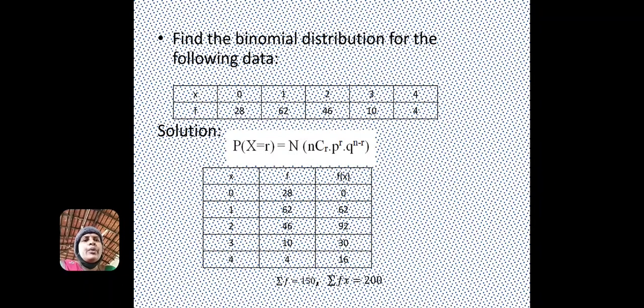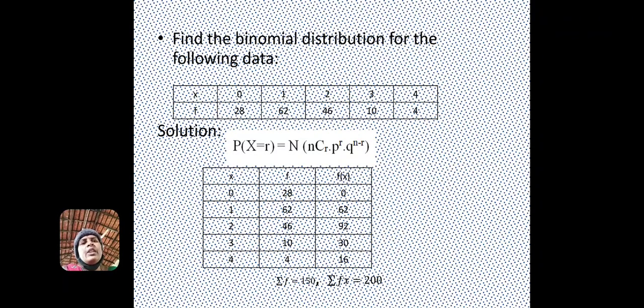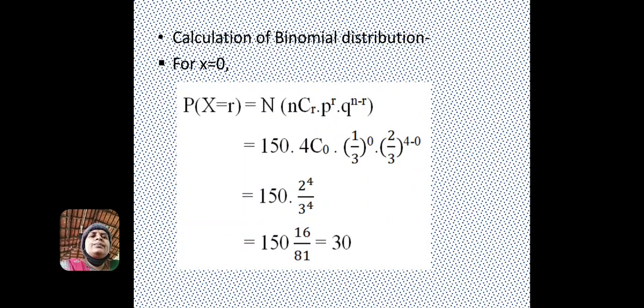Here, for every x value, the binomial distribution values must be calculated. Okay.